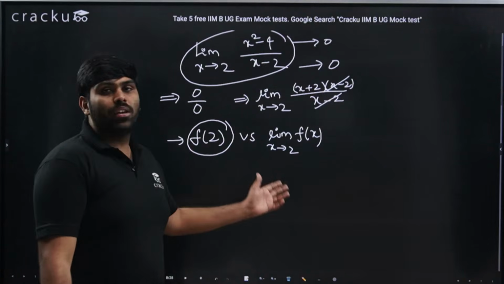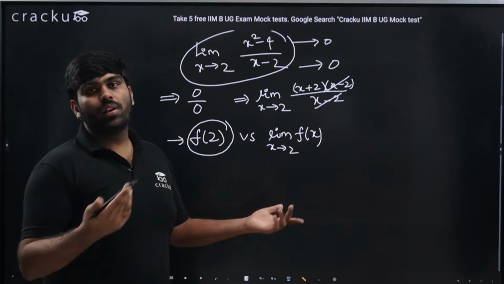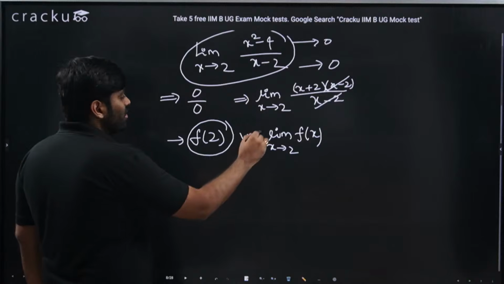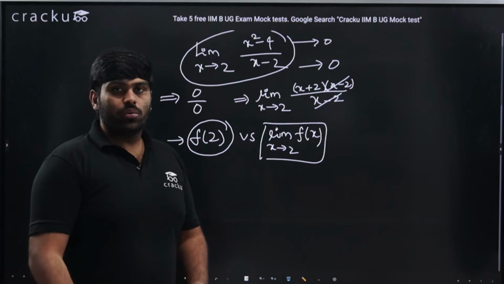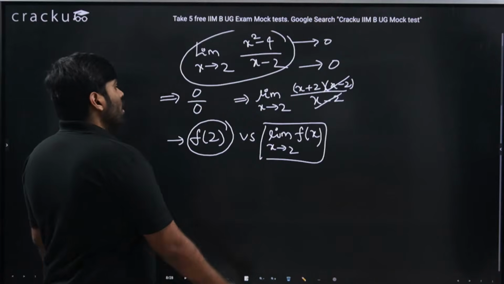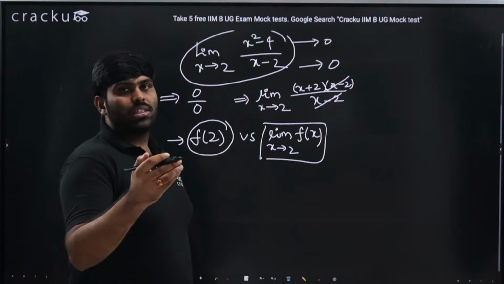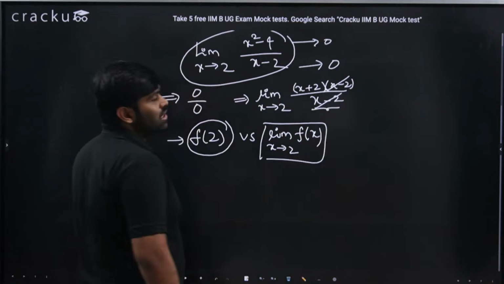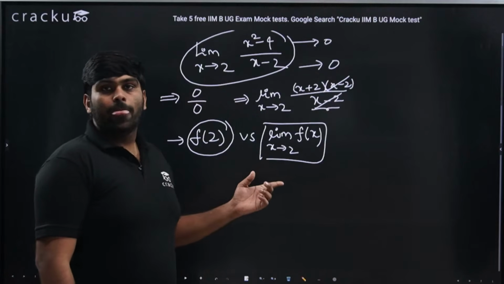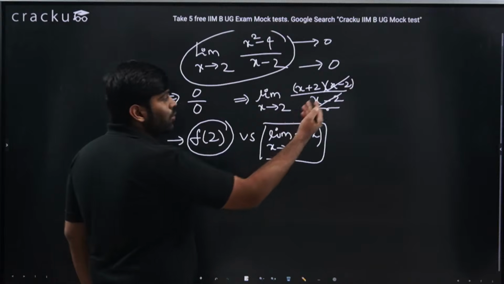That will anyways be given in the function itself, right? If 2 is in the domain, then we directly get it from the equation. But we are interested in x tending to 2, not exactly 2. We are just tending to 2. So when I say x is some number which is not 2, but either greater than 2 or just less than 2, these values are never 0. x minus 2 is never 0, so I can cancel them because they are not 0.